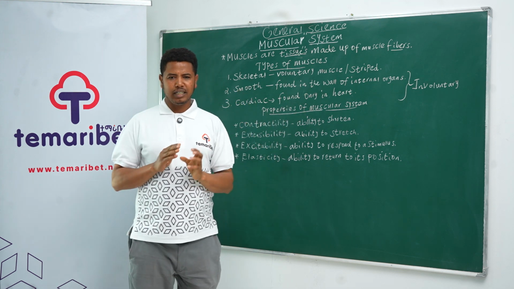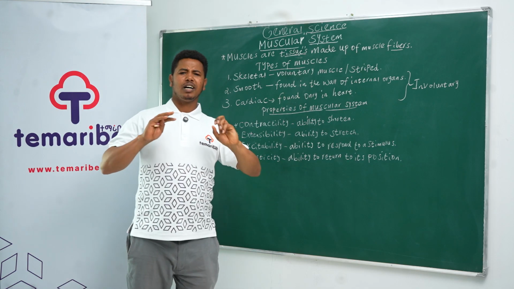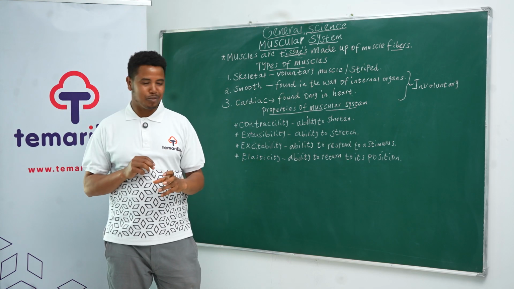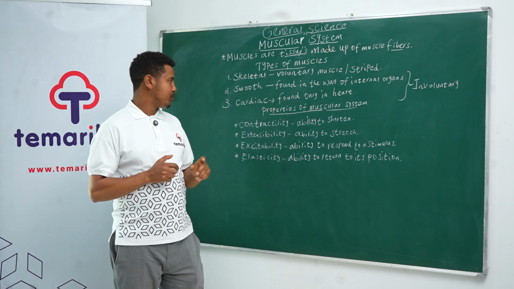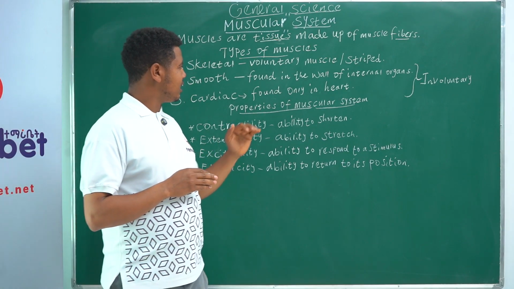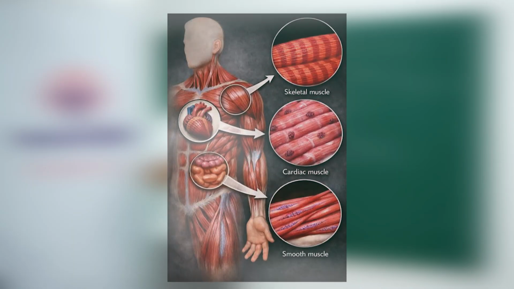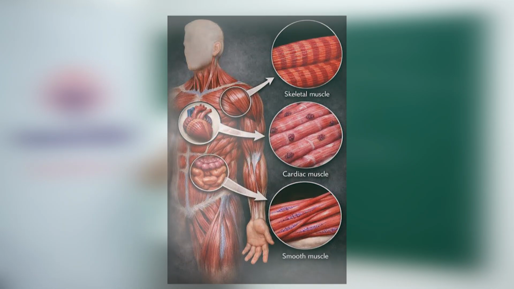Actually, we have three types of muscles, but in total we have around 600 muscles in our body. We categorize them into three main groups. The first one is skeletal muscle. Skeletal muscle is a voluntary muscle. Voluntary means, in this case, we can control the movement of our muscle.